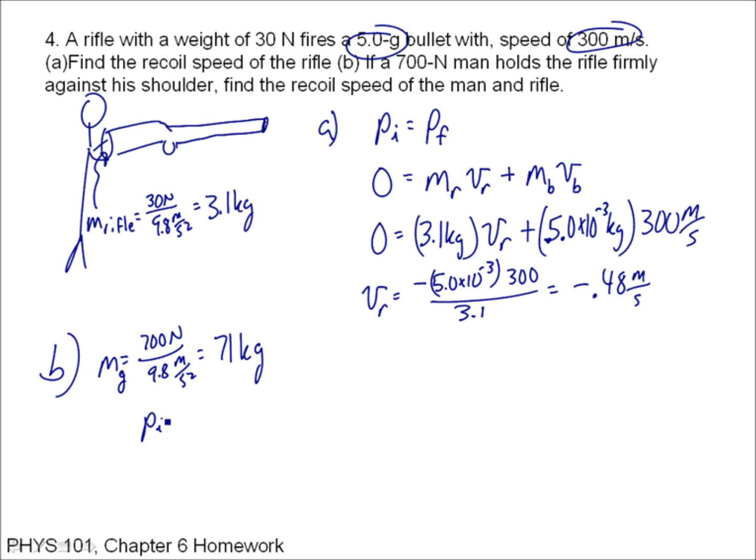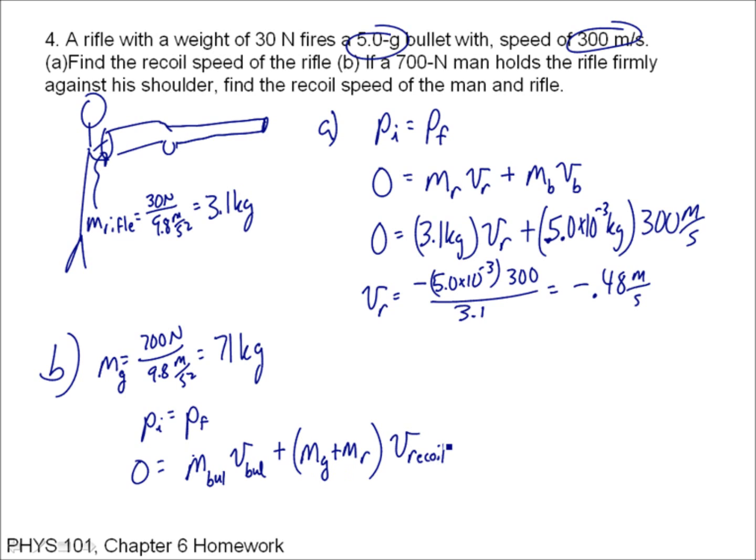The initial momentum is equal to the final momentum. The initial momentum is 0 because nobody's moving. The final momentum is the momentum of the bullet plus the momentum of the guy and the rifle combined. So that's going to be the mass of the guy plus the mass of the rifle times their recoil speed.